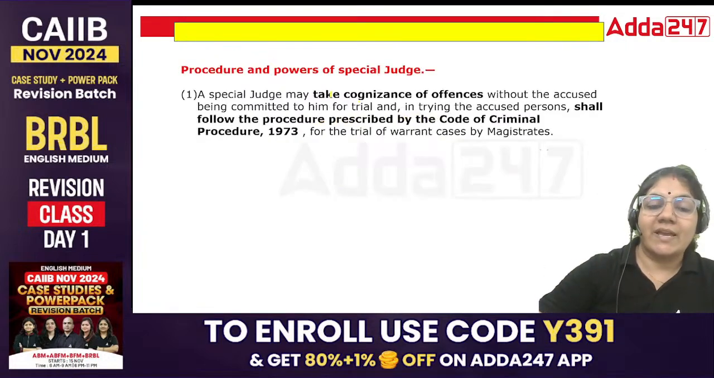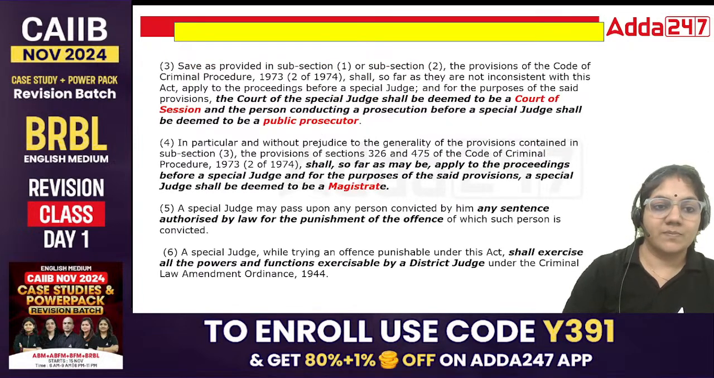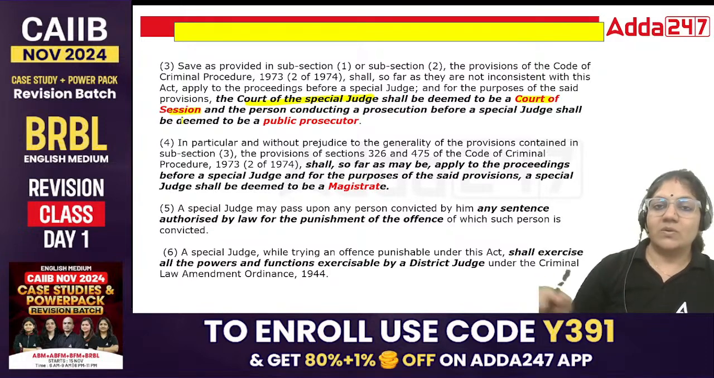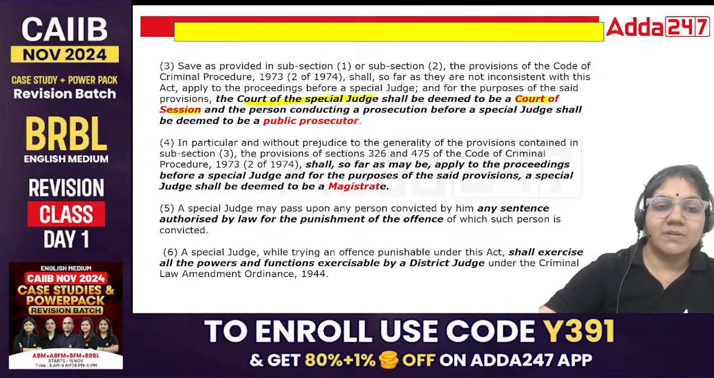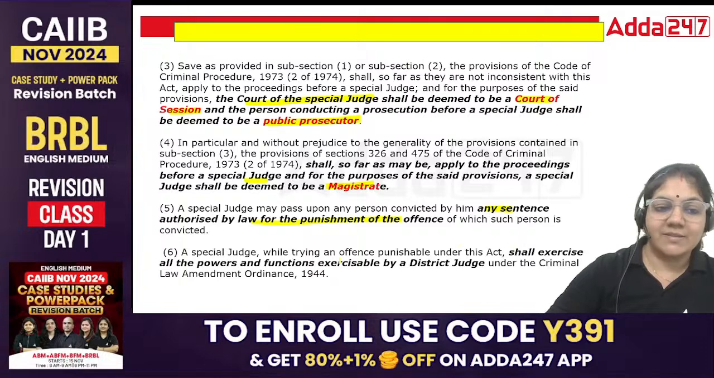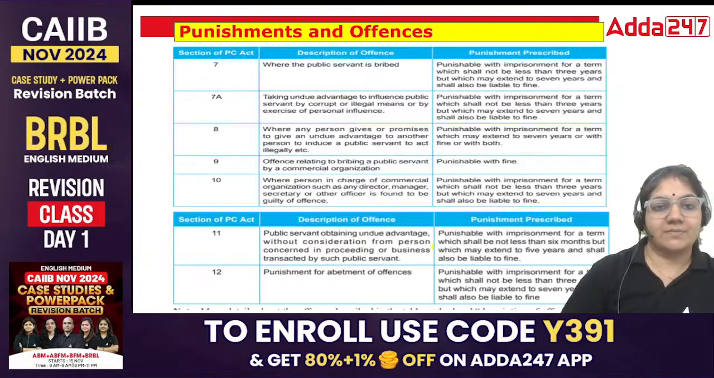The special judge can take cognizance of the offense and shall follow the procedure of the CrPC. The CrPC is a procedural law that is followed in criminal courts also. The court of the special judge is called a court of session, just like in criminal cases the lower court is called the session court. The person conducting the prosecution before the special judge is called the public prosecutor. The special judge is also deemed a magistrate. It can give any sentence authorized by law to punish the offense, and it shall exercise the powers and functions exercisable by the district judge.